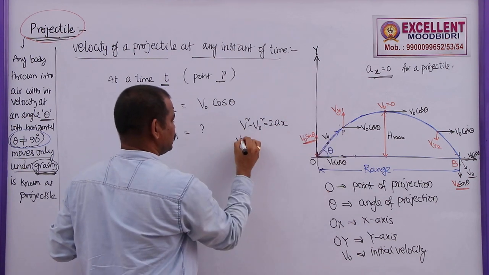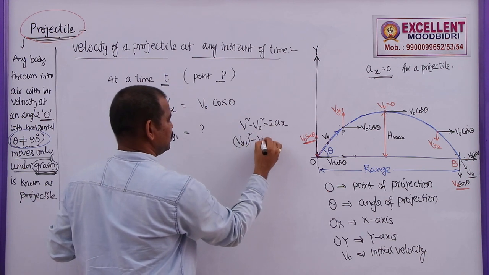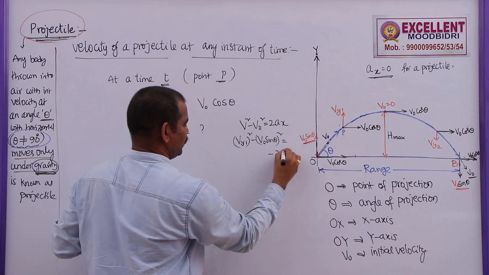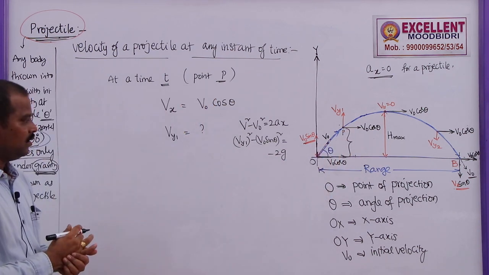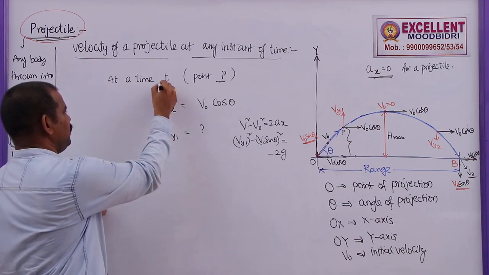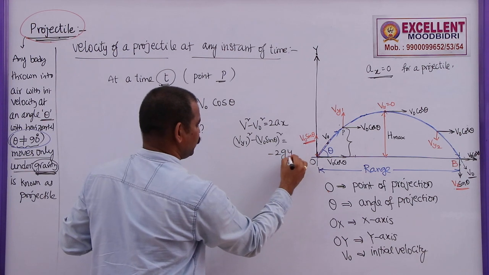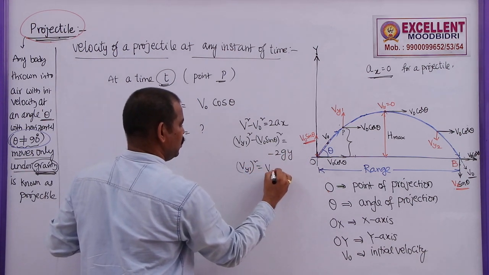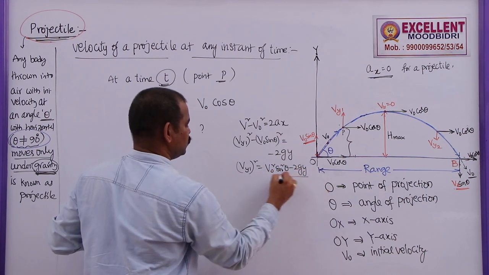The final velocity Vy1 square minus V naught sin theta whole square is equal to minus 2g times the displacement that we have to find. Here, instead of the displacement, you can write y. So Vy1 whole square is equal to V naught square sin square theta minus 2gy.